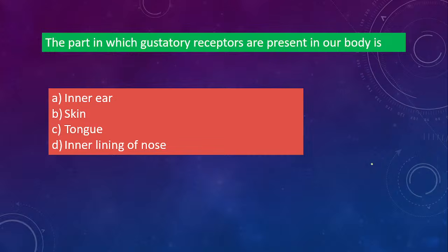Next one, the part in which gustatory receptors are present in our body is, you know the different receptors, gustatory, olfactory receptors. So where are gustatory receptors present? Is it the inner ear, skin, tongue or inner lining of the nose? In which of the five sense organs are gustatory receptors found? So the correct answer is tongue. Gustatory is for taste, so that is present in the tongue. Olfactory means nose, so that way you can remember. Yes, C is the correct answer.